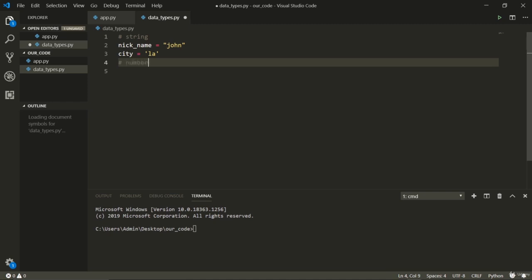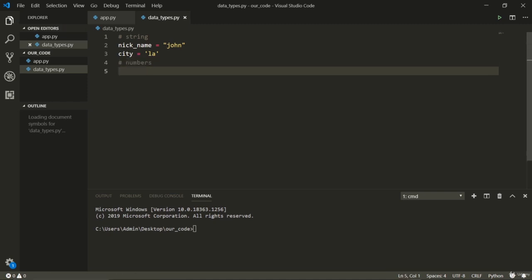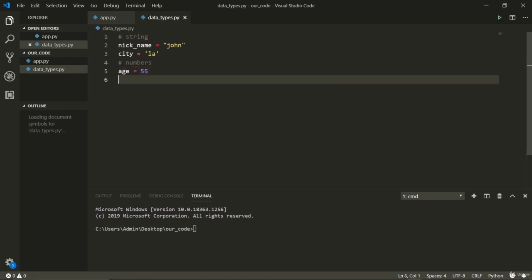Now let's talk about numbers. Numbers are pretty simple, you know very well. Numbers can be decimal, integer, or complex. We're not going to discuss complex in detail, but we will discuss decimal and integer. They're pretty similar, just decimal has a point and the integer doesn't. So let's say I talk about age. Age is an integer, right? 55 is my age. Cool. That's an integer, and I can also store a float value, 91.2.